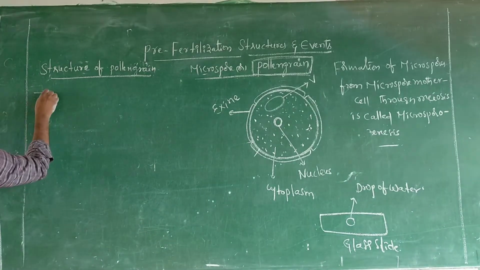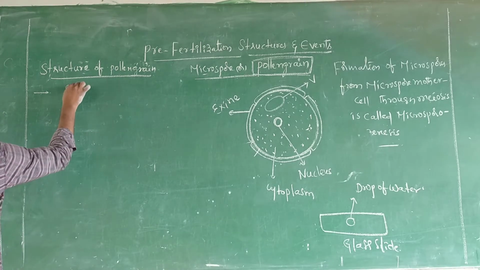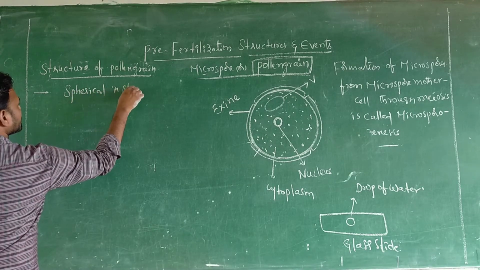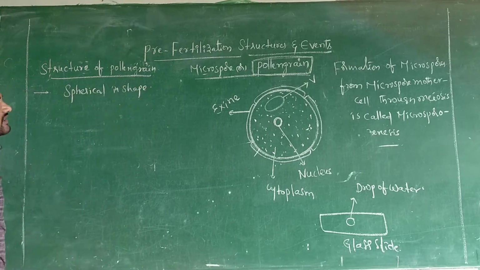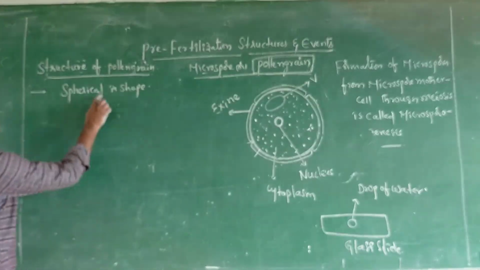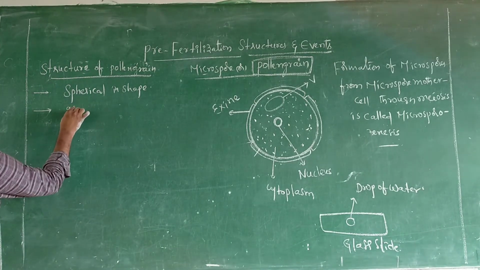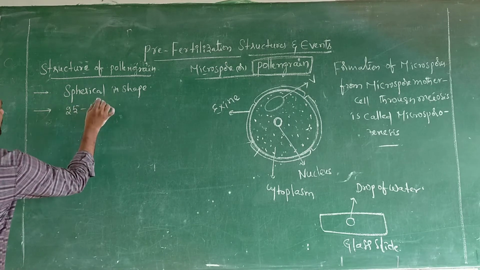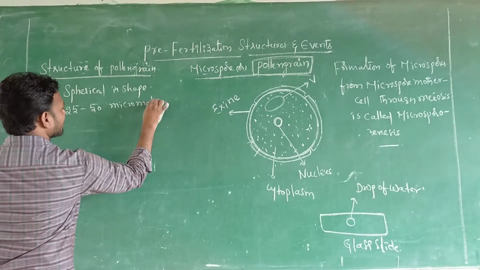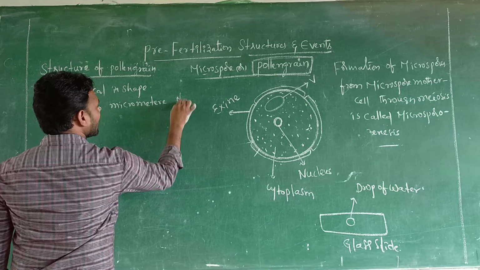It is spherical in shape. The pollen grain appears spherical in shape. What is the diameter? It is 25 to 50 micrometers of diameter.